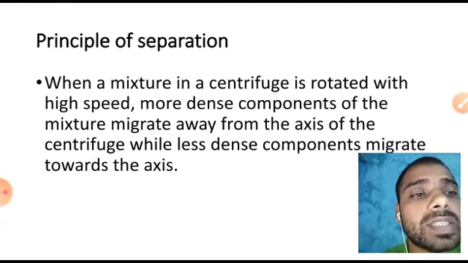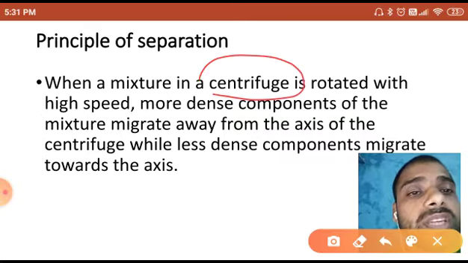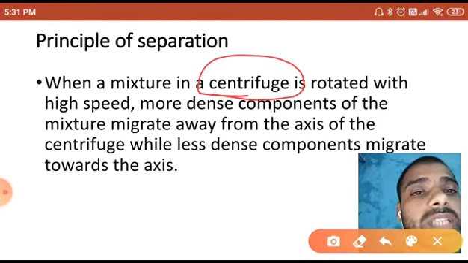Now, the principle of separation is important. What is a centrifuge? A centrifuge is a machine by which you can do the separation. Centrifugation is possible in the centrifuge machine, which has a rotatory blade. I will show you the picture and you will understand.